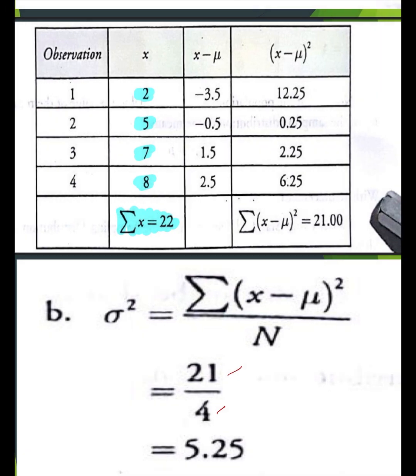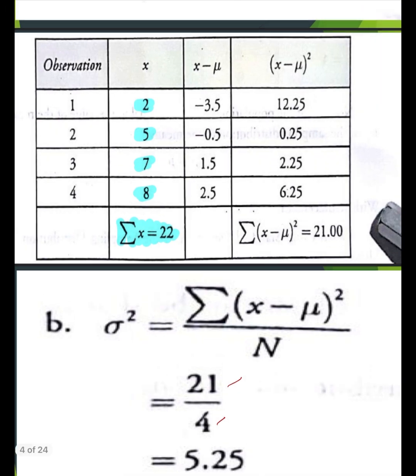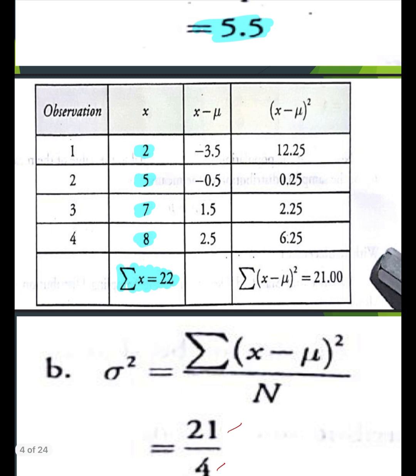So for our third column, let us subtract the population mean from the population value. That is 2 minus 5.5, negative 3.5. 5 minus 5.5, negative 0.5. 7 minus 5.5, 1.5. And 8 minus 5.5 is 2.5.